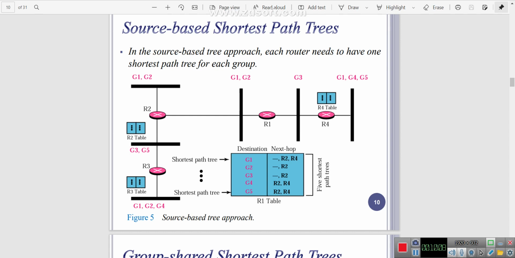From the source, which one is the shortest distance for reaching the destination? For example, for router 3 I have the group members G2, G1, and G4. Like that, each and every router has a certain group, so based on the group, I can transfer the data. That type of thing we call a source based shortest path tree.